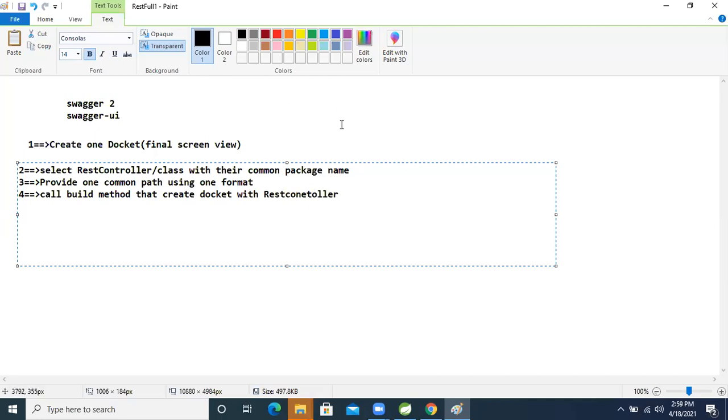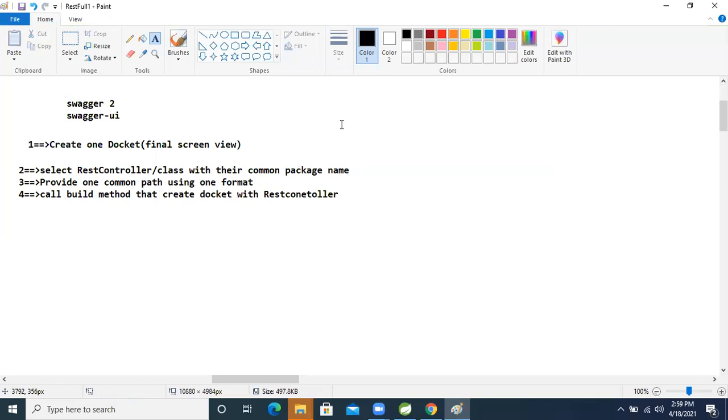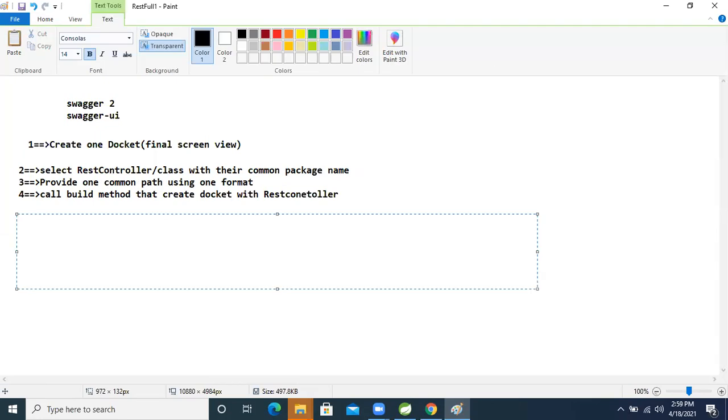But before that, we have to apply one more annotation on top. What is that? At the rate Enable Swagger 2. We have to enable the Swagger implementation with the Enable Swagger 2 annotation. So now the basic things are completed, guys.